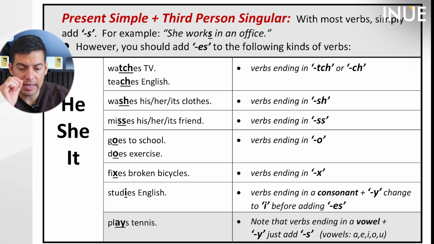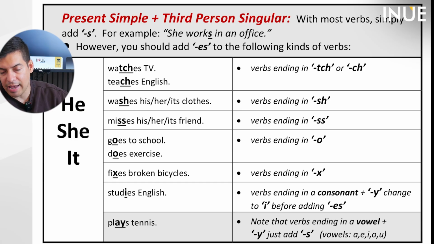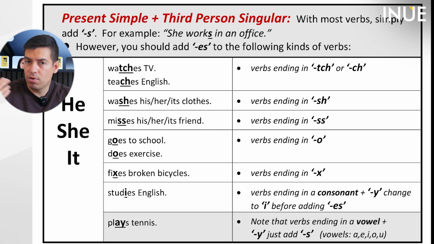And there are some exceptions for verbs that have a vowel and Y. For example, play, plays, or pray. We need to include only an S. This one is slide number 7. And also don't forget that we include ES for those verbs that end in double S, X, CH, and SH. For example, passes, catches, fixes, and pushes. Remember, we use the ES and that's it.